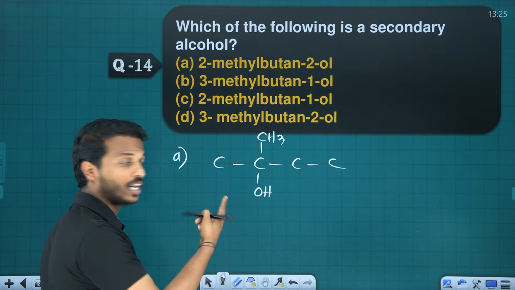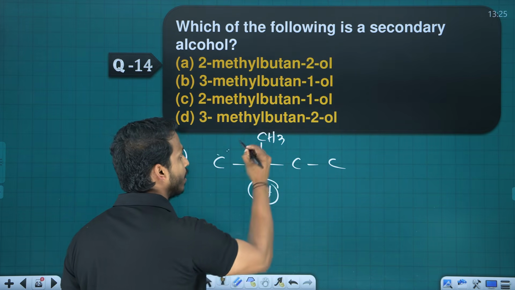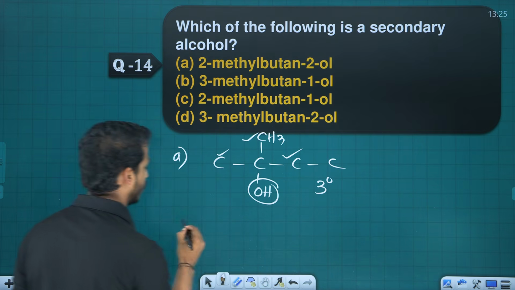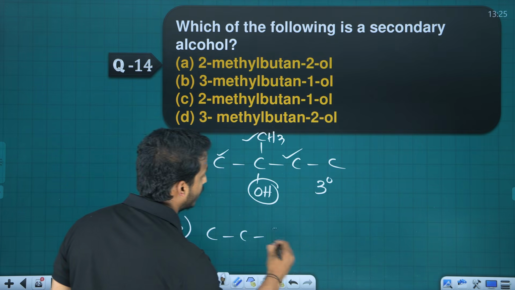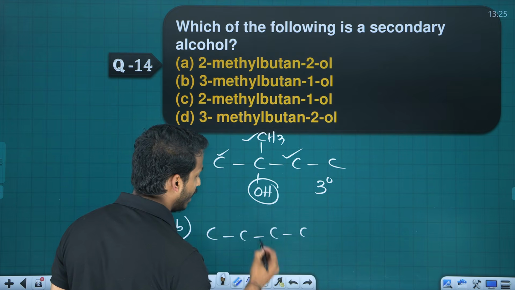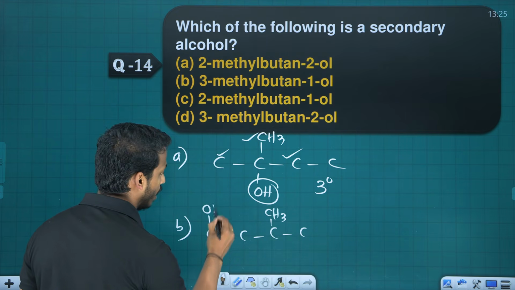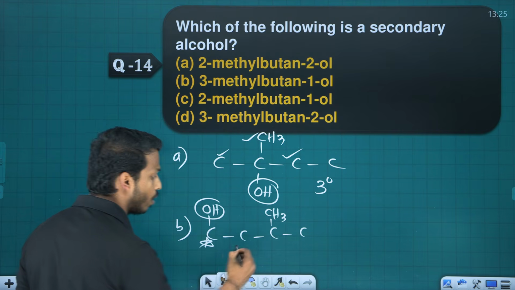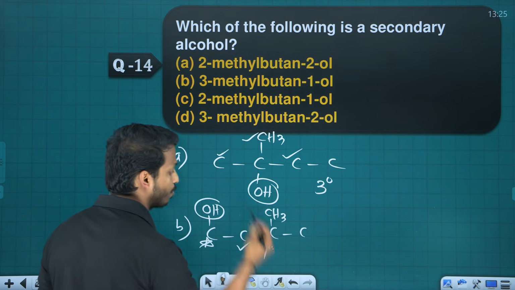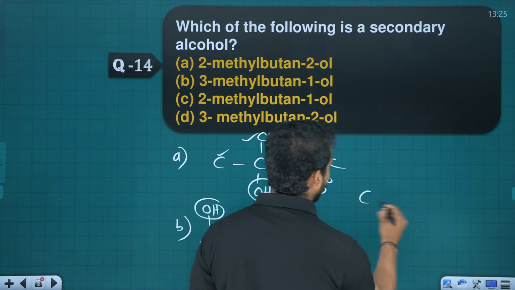2-methyl-butan-2-ol. Here it's tertiary, right? Because the OH connected carbon is connected to 3 carbons. It's tertiary. Option B, 3-methyl-butan-2-ol. 3-methyl-butan-1-ol. Here this OH connected carbon is only connected to 1 carbon. It is primary, not that.